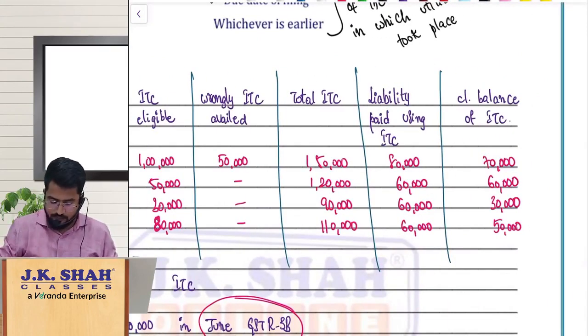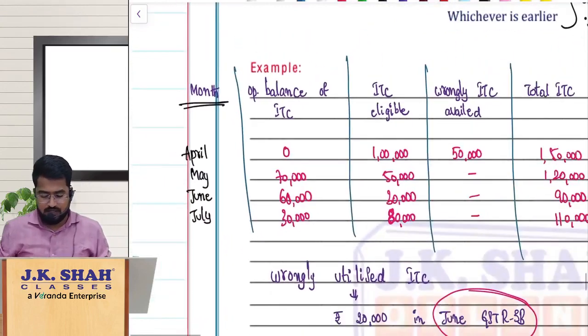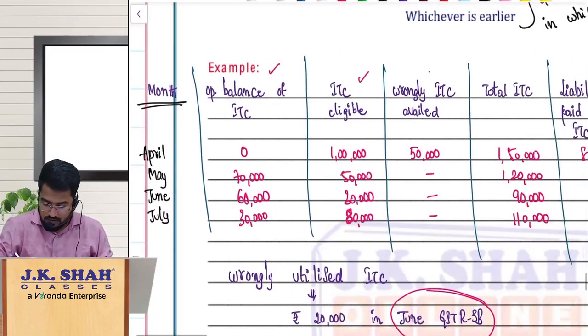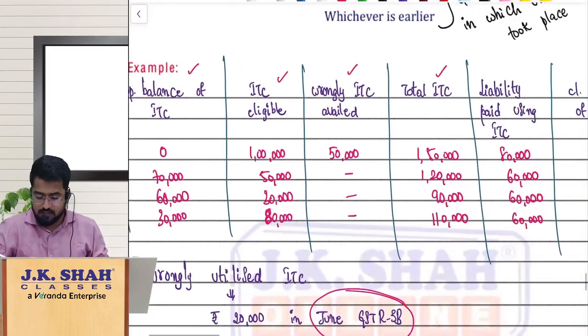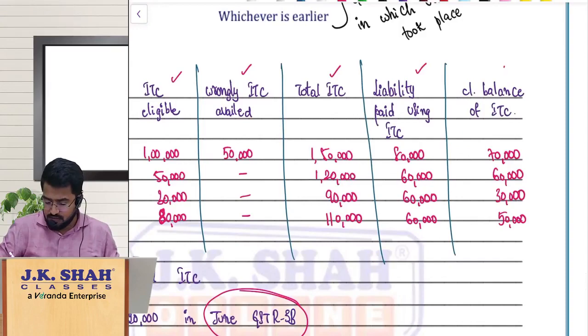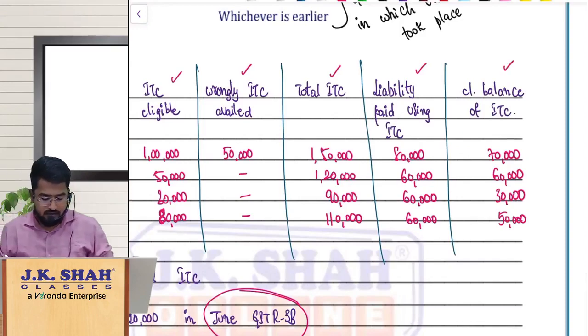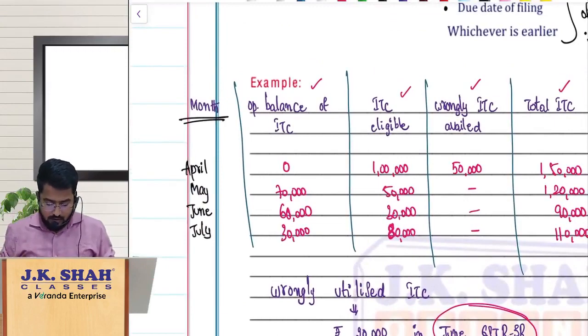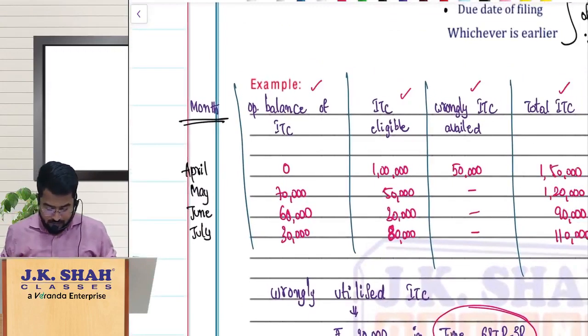What is the ITC eligible? What is the wrongly availed ITC? What is the total ITC? So that is wrongly availed ITC plus eligible ITC. What is the liability paid using ITC? What is the closing balance of ITC? I have given it here. Now I just try to keep it as simple as possible for your level, CA intermediate level.